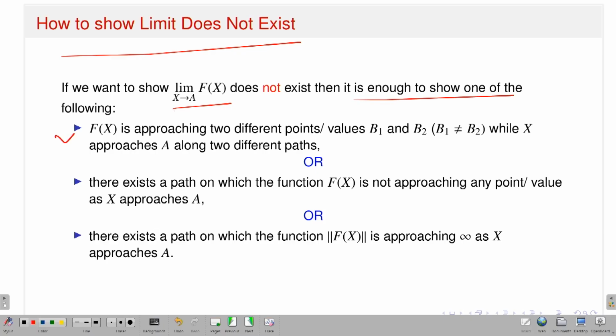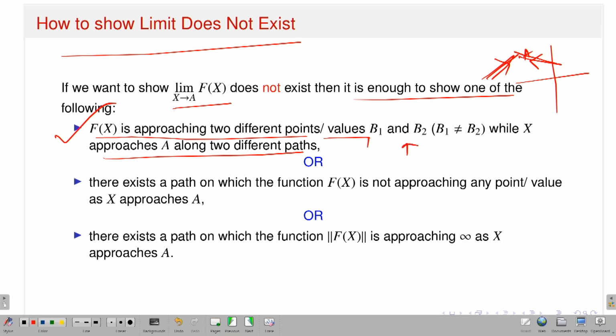Number one, capital F of x approaches two different values, say b1 and b2, while x approaches a along two different paths. Again, I am supposing R2, and I want to check the existence of the limit at that point. What I will do is take two paths. Suppose this is one path, and this is another path. In this path I am approaching a, and in this path I am approaching a, but the corresponding value of the function approaches b1 and b2.